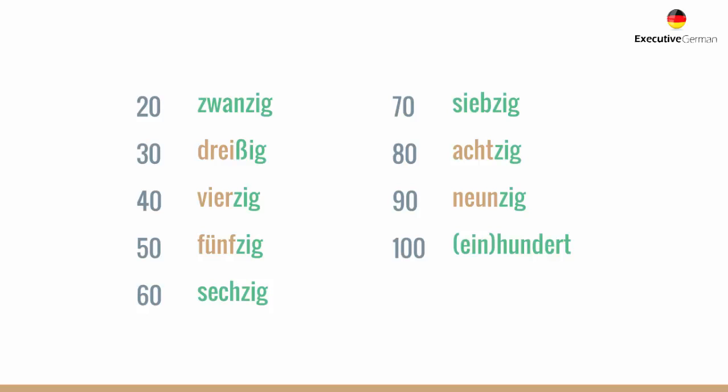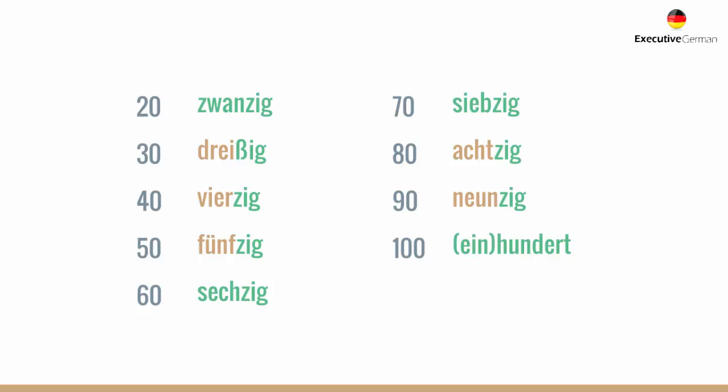Zwanzig. And this is a bit of an exception because usually the round numbers are formed very regularly. So such as if we look at 40, for example, which is vierzig in German, you can see I've marked the first part of the word, which is vier, and the last part of the word, which is zig. So you should know the numbers from 1 to 20 to understand this concept a lot faster. So vier means 4, and then you simply add zig at the end and you get 4-ty. Okay, so the zig is kind of like the ty in English, 4-ty, 40.